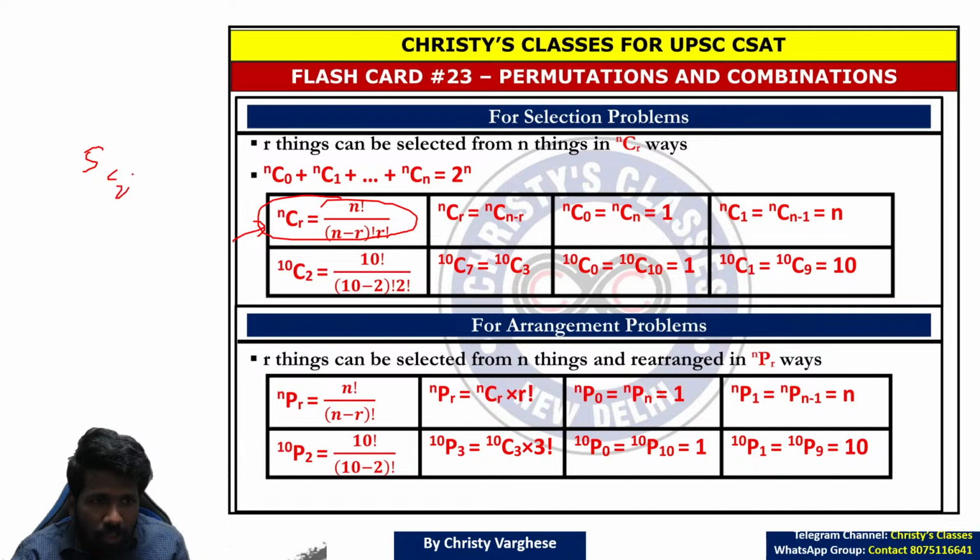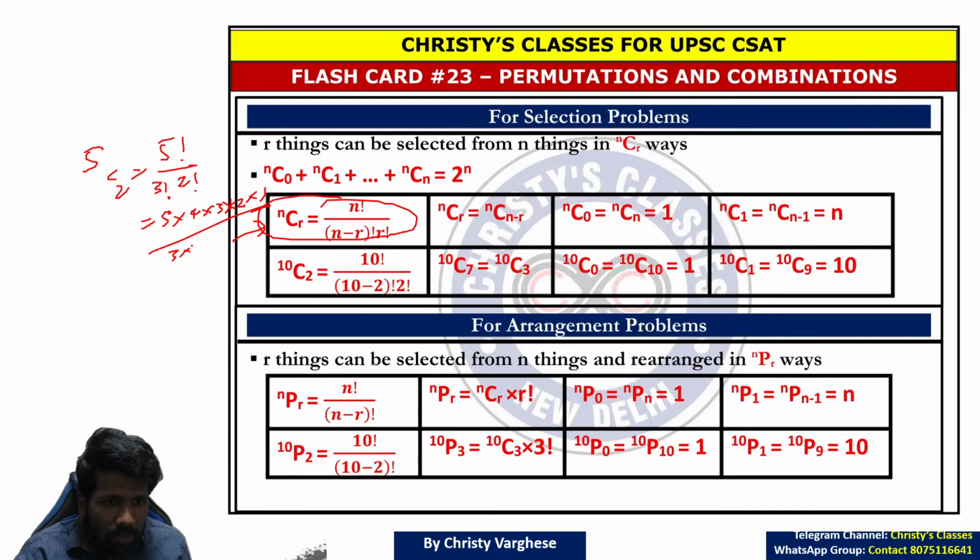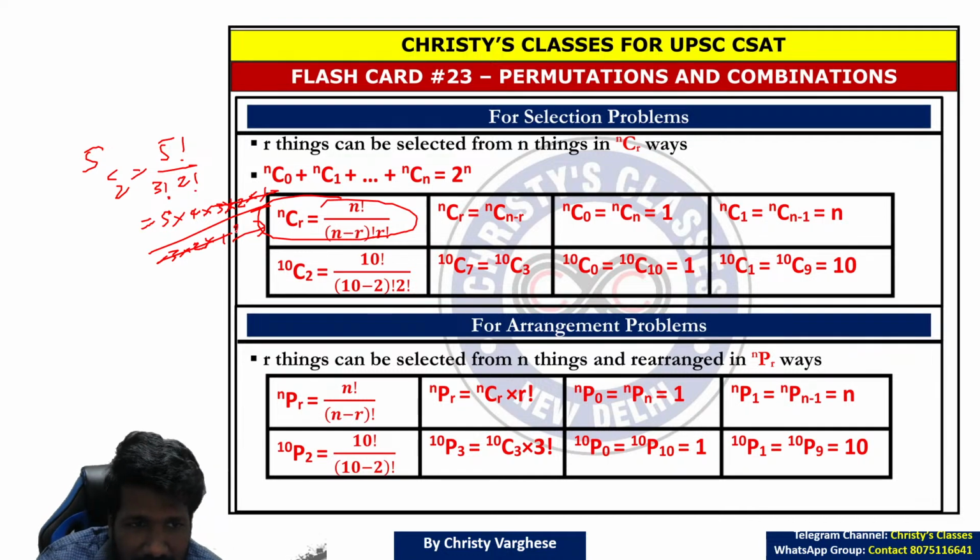What is 5C2 by this logic? 5 factorial divided by 5 minus 2 factorial, that is 3 factorial into 2 factorial. 5 factorial means 5 into 4 into 3 factorial or 3 into 2 into 1. 3 factorial is also 3 into 2 into 1. So this will cancel. In all factorial problems, something or the other will cancel. That is why I will tell you a shortcut way of doing it. This is 20 by 2, 10.